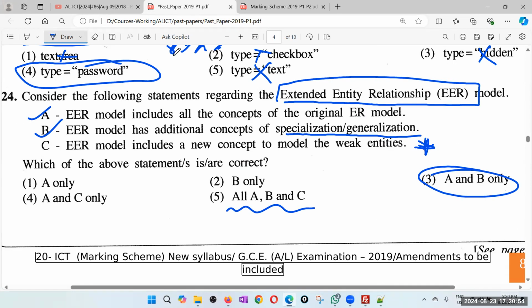Yes, that is correct. That is my answer also. So that means weak entity is not considered as something to do with object orientation. Weak entity is a normal general concept. So inheritance is the one that's supported by extended ER, for generalization, specialization. So the answer is correct, the third one.